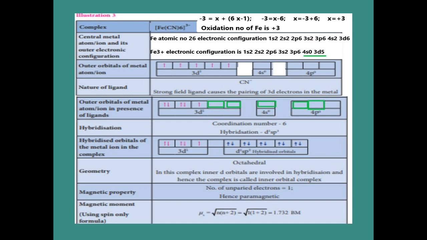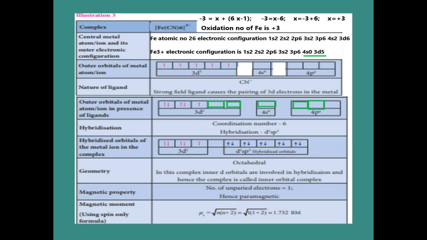Now the iron is in the plus 3 state. In the first step, we found that the oxidation number of iron is plus 3. So plus 3 means what? 3 electrons are lost. The 4s gives 2 electrons and the 3d gives 1 electron, so these 3 electrons go out. Next, in the third step we have to write the outer electron orbitals alone. So the outer electrons mean the 3d5 electrons, then the 4s, and then we have to include 4p also.